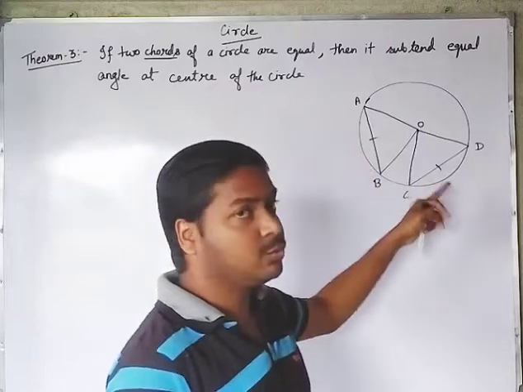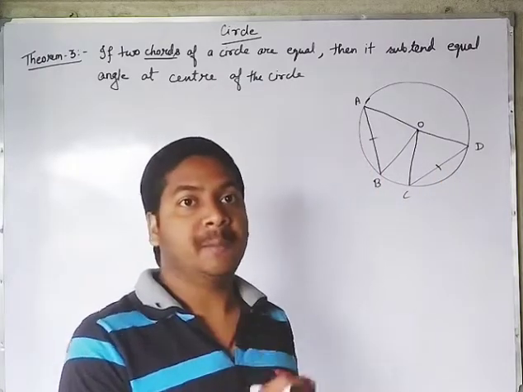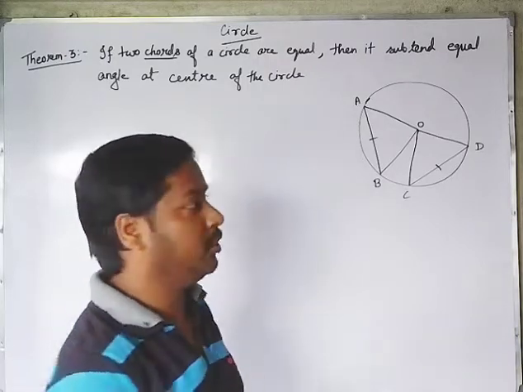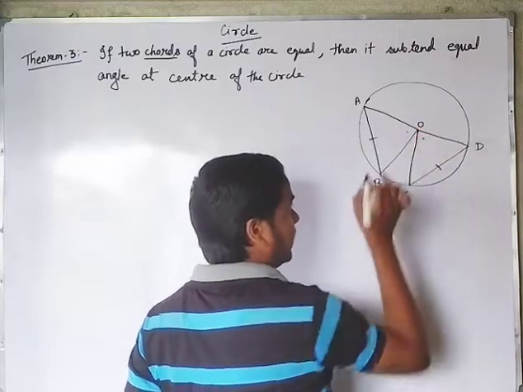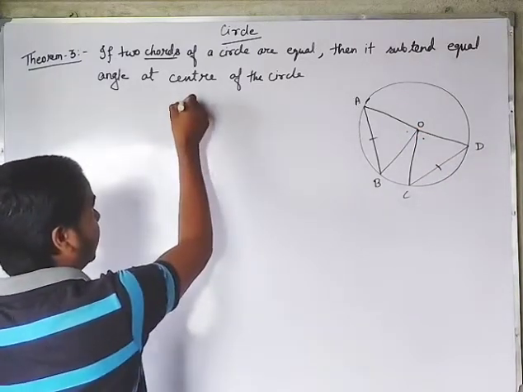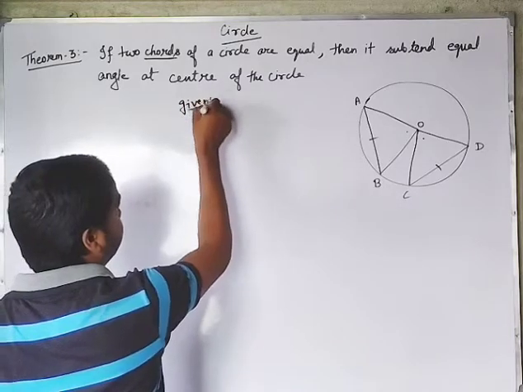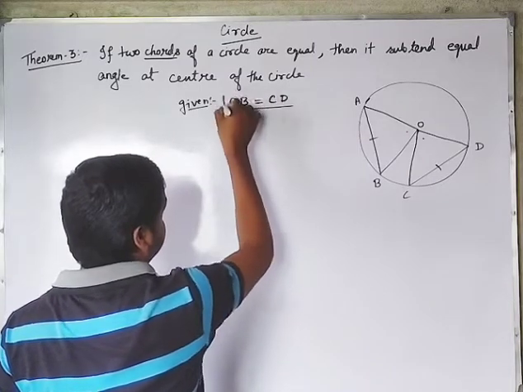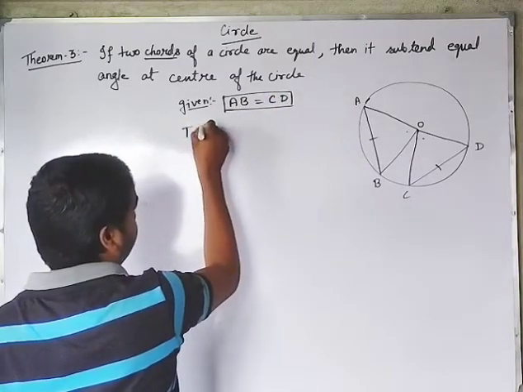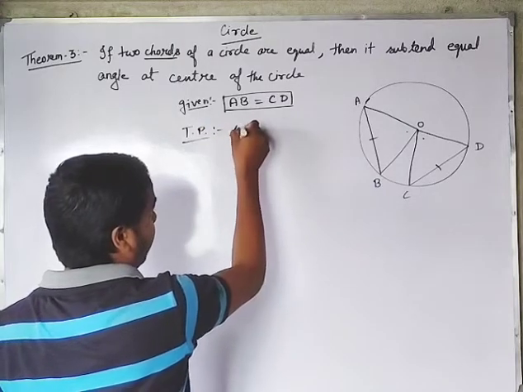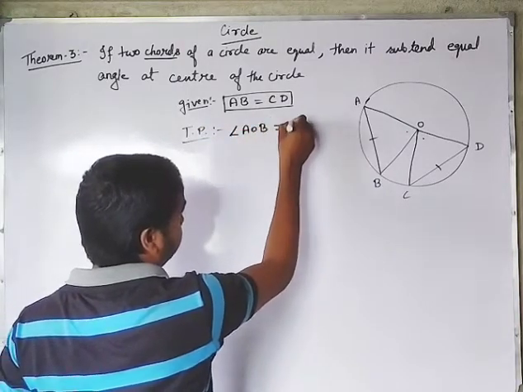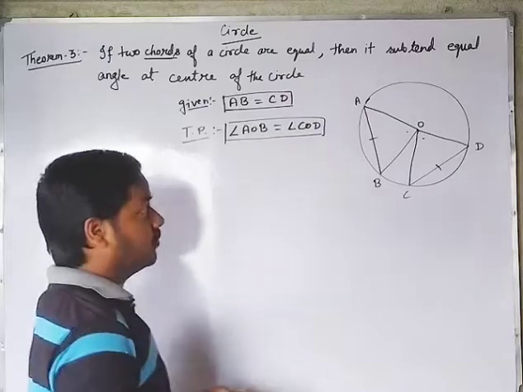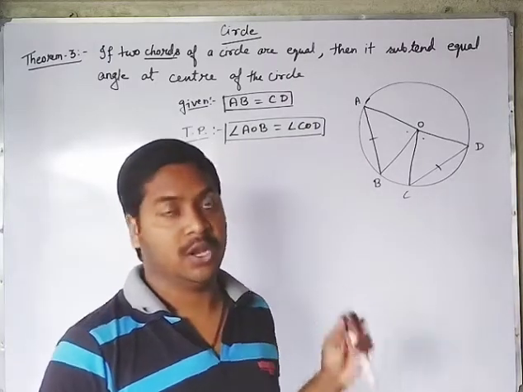It means if these two chords are equal, then the angles made by these two chords with two radii at the center of a circle are also equal. It means we have to prove these two angles are equal. So at first we will write the given. What is given here? AB is equal to CD. To prove, what do we need to prove? Angle AOB is equal to angle COD. This one we need to prove. These two angles are not given as equal. How will we prove it?